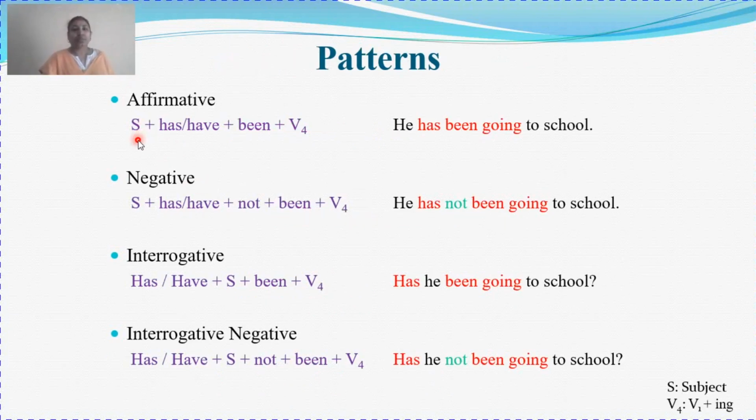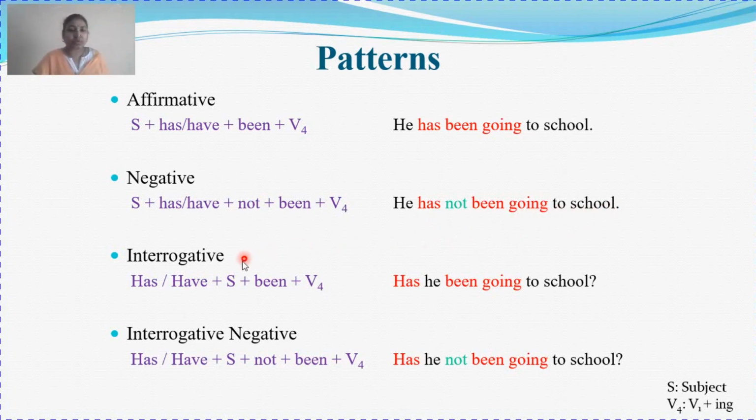Here comes your pattern. Affirmative: subject plus has/have plus been plus verb first form plus ing. He has been going to school. They have been going to school. I have been going to school. Negative: subject plus has/have plus not plus been plus verb plus ing. He has not been going to school.